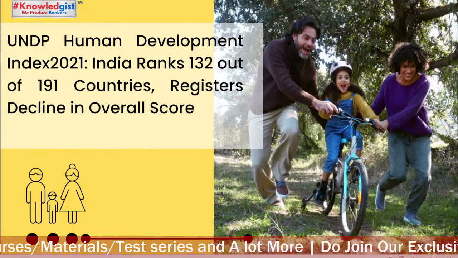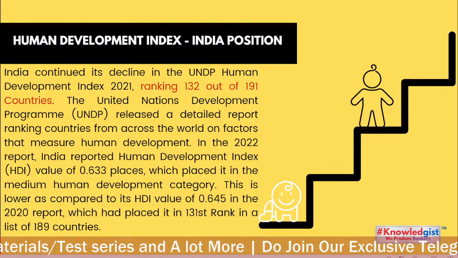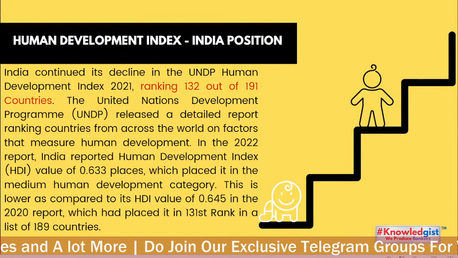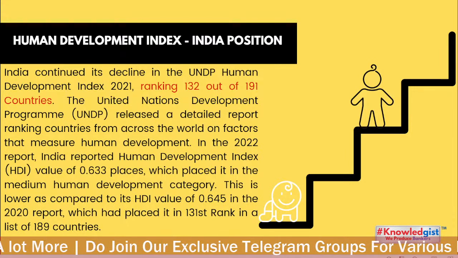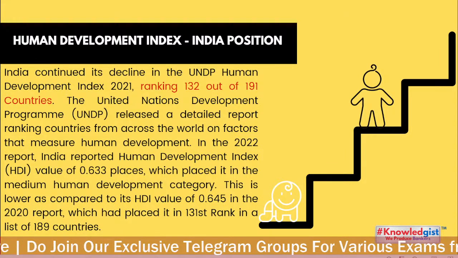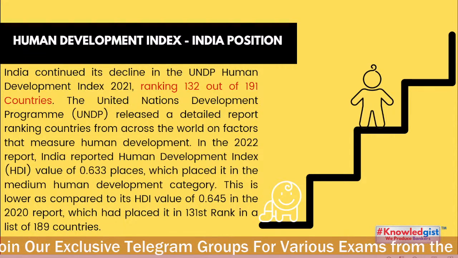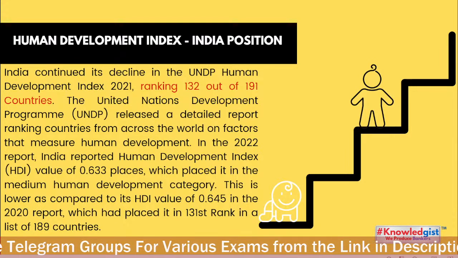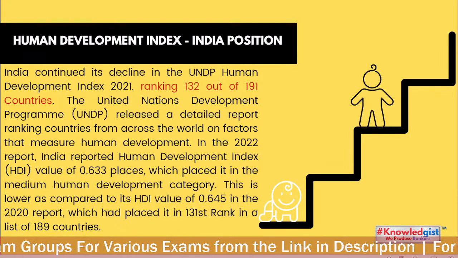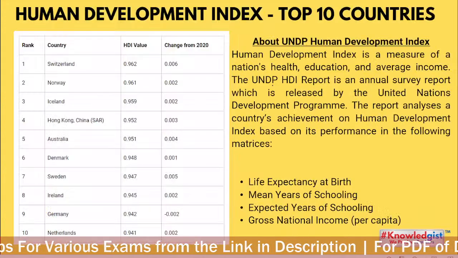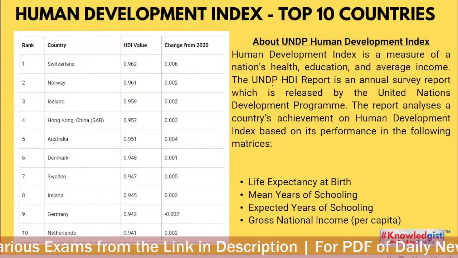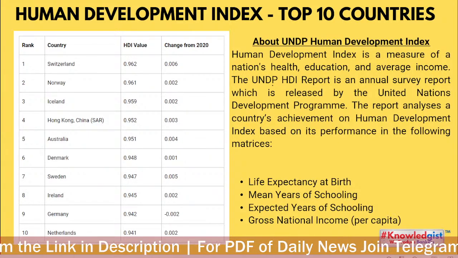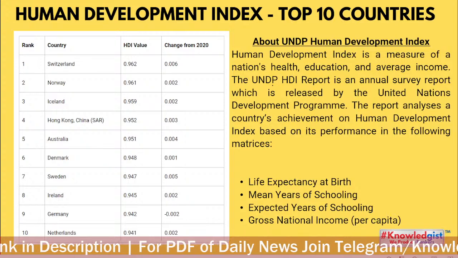Who released the HDI, Human Development Index? UNDP. Okay, what is the full form of UNDP? It is on your screens. The United Nations Development Programme. India ranks 132 out of 191 nations surveyed. In the 2022 report, India reported a Human Development Index value of 0.633, which placed it in the medium human development category. So, Human Development Index, who is number one? Switzerland, Norway number 2, Iceland number 3.